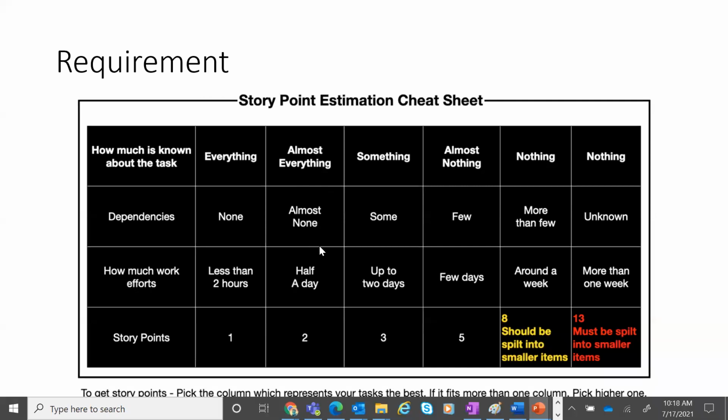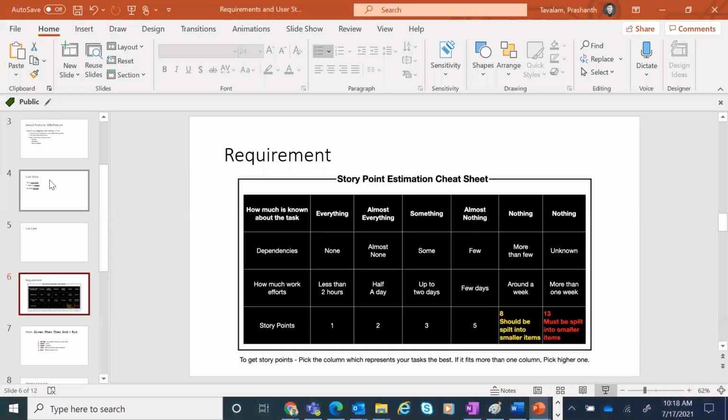If you know almost everything and there are no dependencies, and it takes about half a day, it's about 2 story points. Like that, if you see there are some gaps in the requirements and there is some ambiguity, then the effort goes up. What they also say is, if the story point size is anywhere between 1 to 3, it's usually good to keep it at a story level. If the effort is more than 3 story points, then usually it becomes an epic. And if you see it that way, your minimum business increment or a feature can have multiple epics. At this point, right?